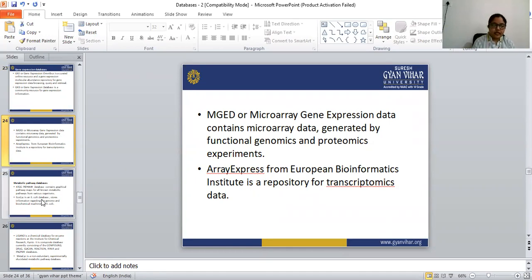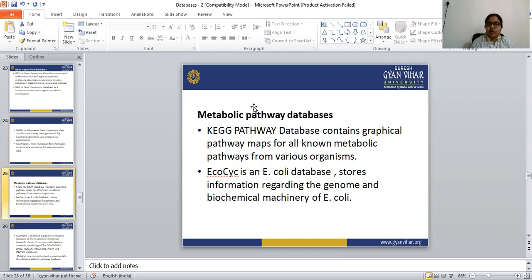Next are the metabolic pathway databases. First, the KEGG pathway database contains graphical pathway maps for all non-metabolic pathways from various organisms.